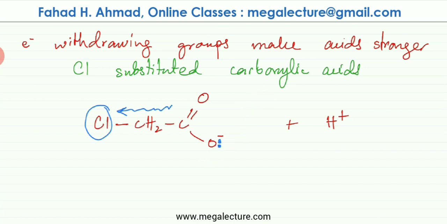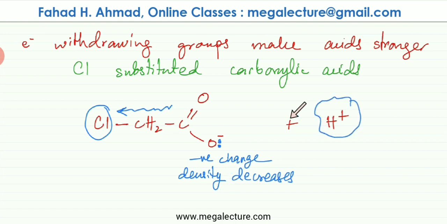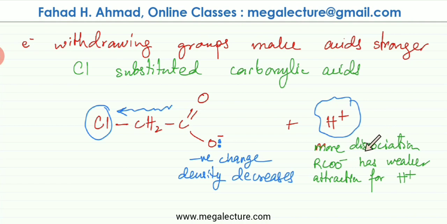So the negative charge density over here decreases, and the H plus 1 over here is not going to be strongly attracted to this oxygen. So there would be more dissociation happening because the H plus 1 is not getting attracted back again. The negative charge density is lesser because all the electrons, the negative charge, has been pulled by this chlorine over here. So the acid is going to be stronger. So more dissociation, the RCO minus group, this one over here, is going to have weaker attraction for H plus 1 ions. So there would be more dissociation.